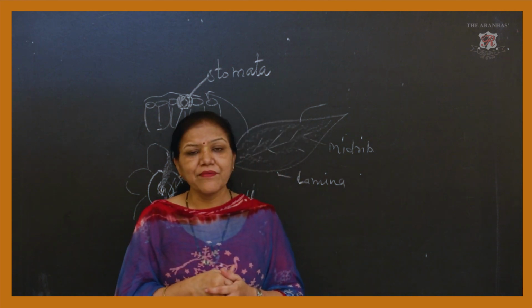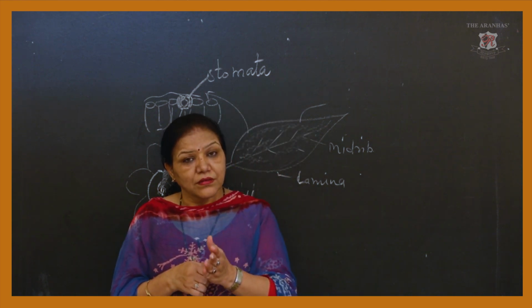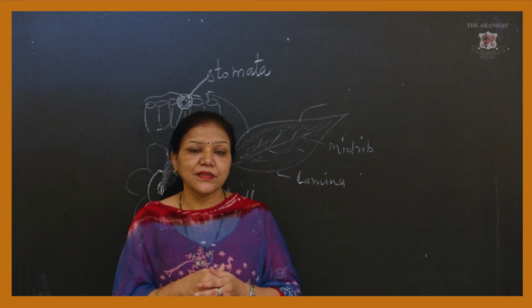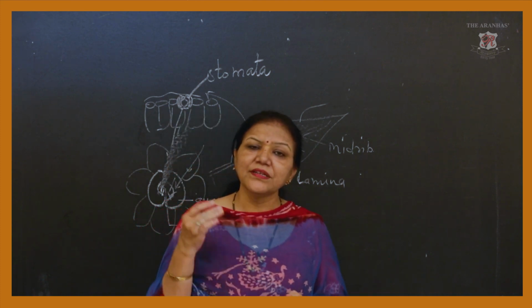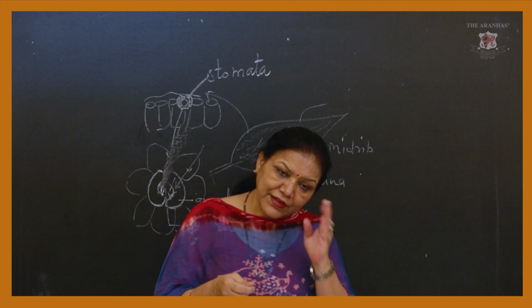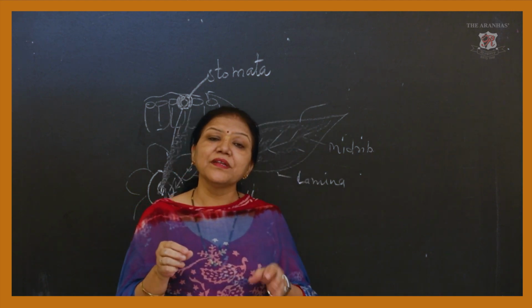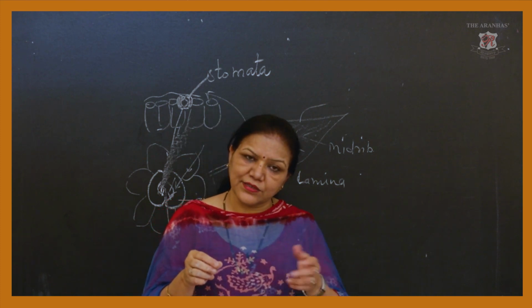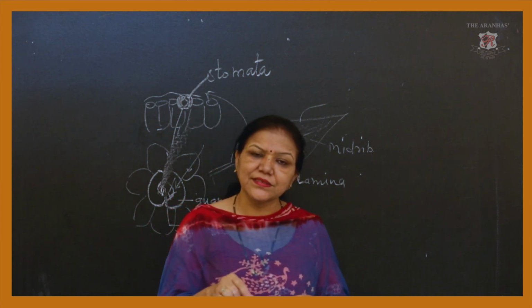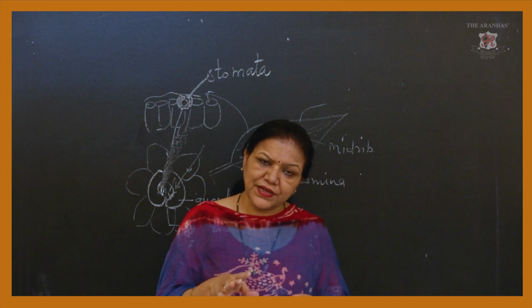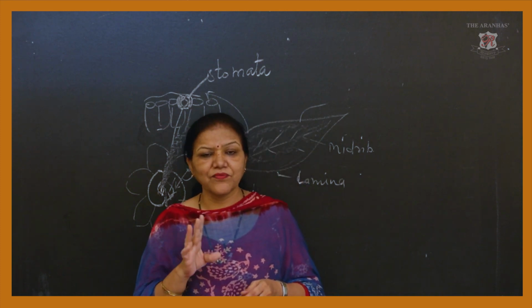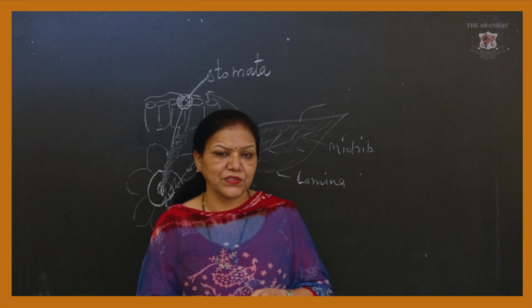In this session we have completed the nutrients which are present in the soil. Macronutrients, micronutrients. Micronutrients are used in a smaller quantity, macronutrients are used by plants in a large quantity. Then deficiency diseases of nutrients, we have seen nitrogen deficiency, phosphorus deficiency, potassium deficiency.